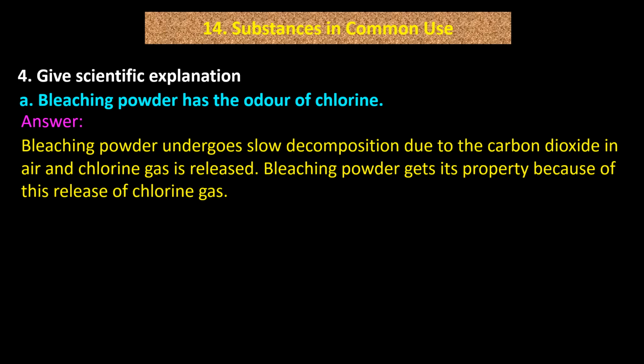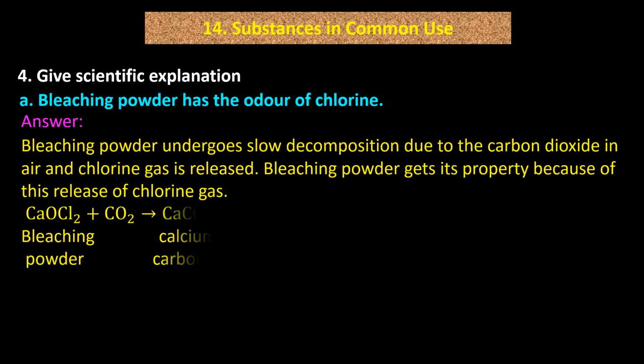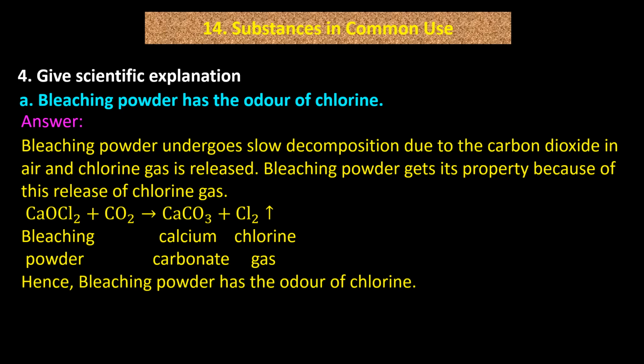Bleaching powder gets its property because of this release of chlorine gas. CaOCl2 (bleaching powder) plus CO2 gives CaCO3 (calcium carbonate) plus Cl2 (chlorine gas). Hence, bleaching powder has the odor of chlorine.